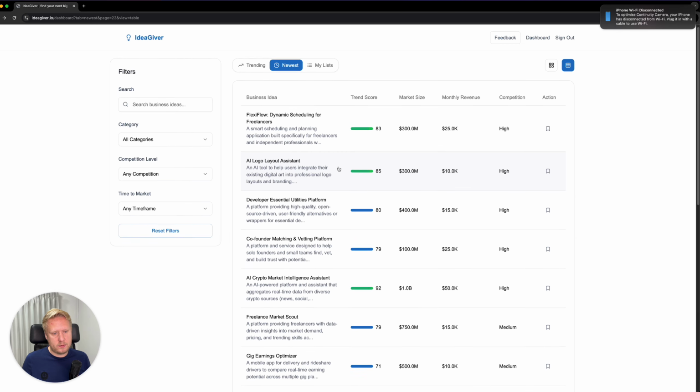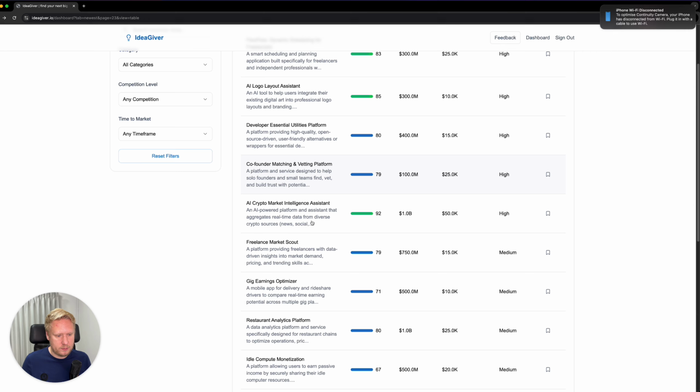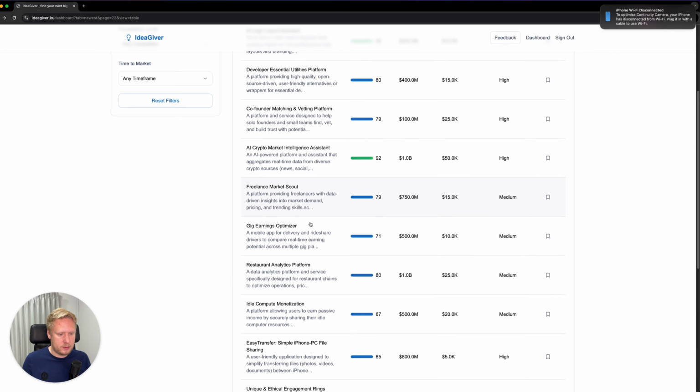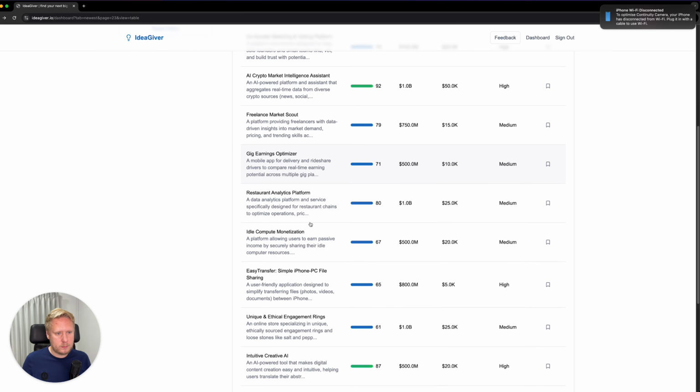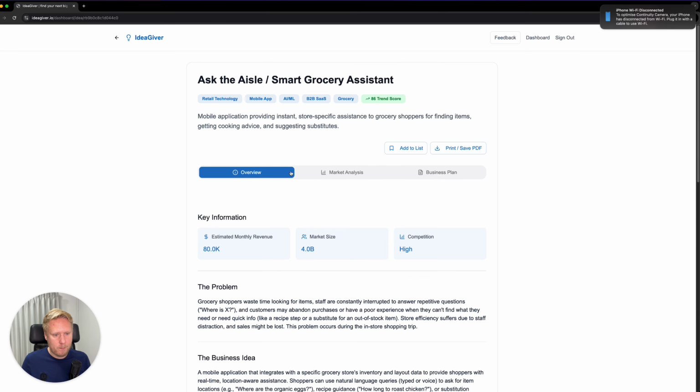So if we start browsing the different ideas here, let's see if we can find an interesting idea. This one, so let's see, Ask the Aisle, Smart Grocery Assistant, mobile application providing instant store-specific assistance to grocery shoppers. That sounds kind of interesting. So here we go to the details page for that business idea.